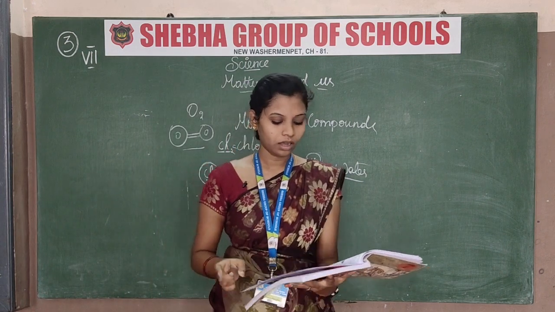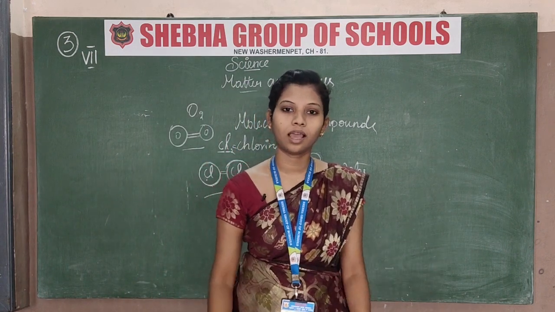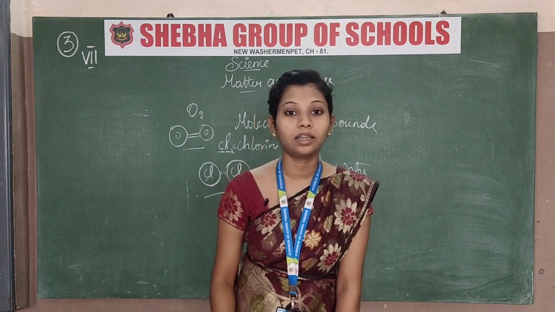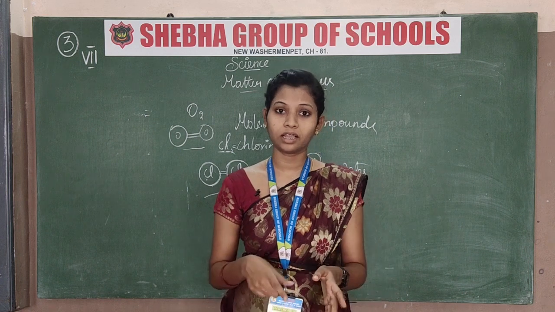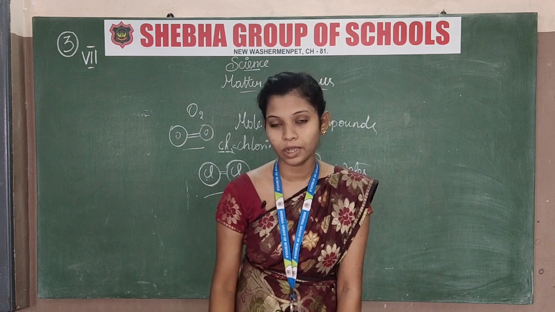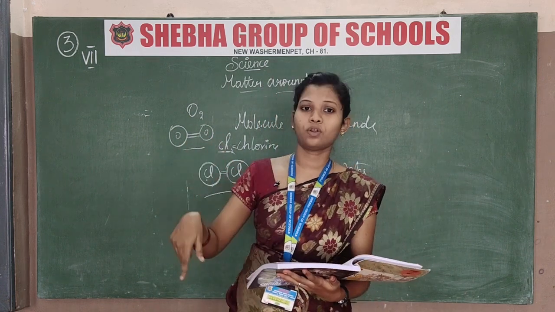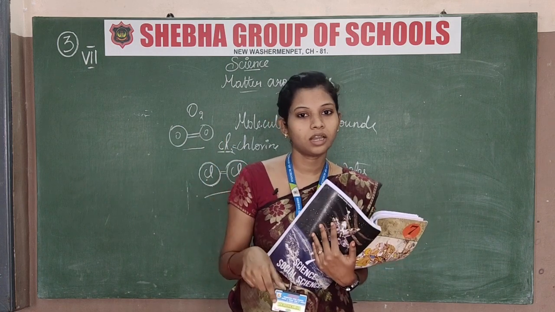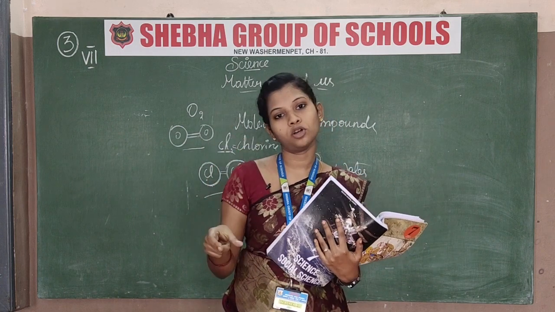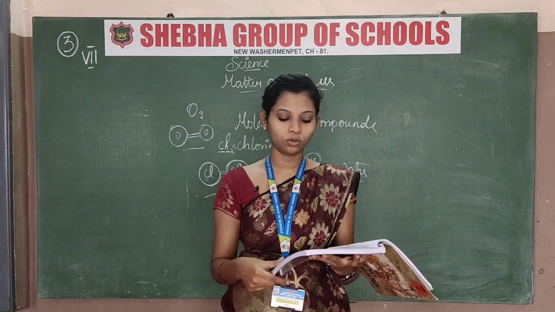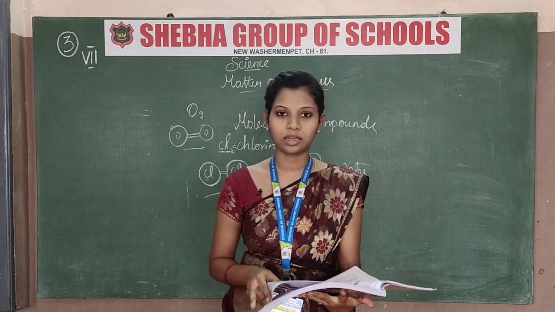Then take page number 33. There are color pictures of atoms, molecules and elements. This is also given in your WhatsApp education first class. Just see that and you will get a clear vision of what I already told you: the structure of an atom and what all is present in it. Negative and positive signs: positive is a proton, negative is an electron. All of that is given clearly. Just go through it, then only you will be able to understand clearly.